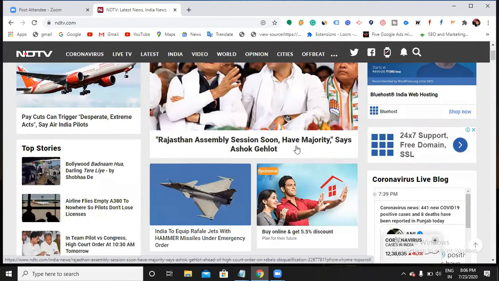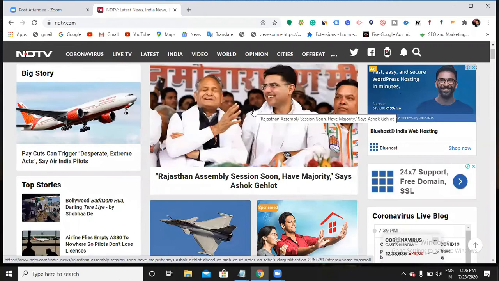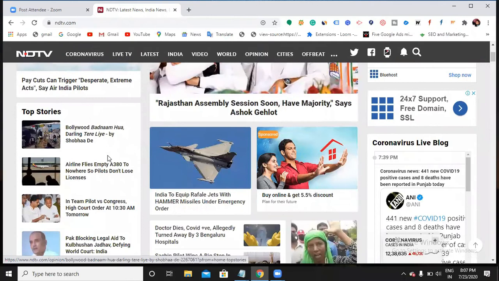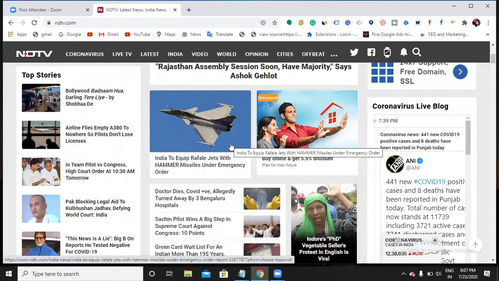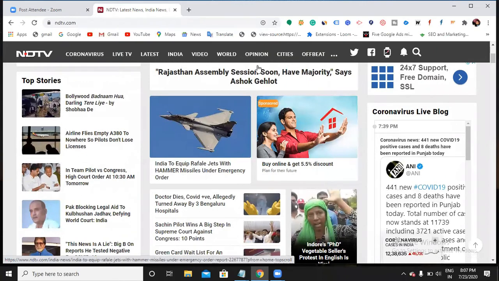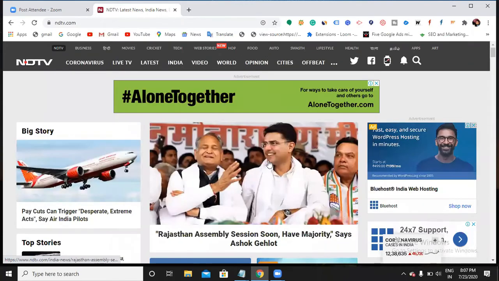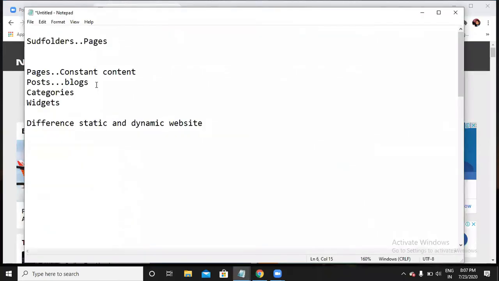Rajasthan Assembly session soon, have majority, says Ashok Gehlot. Now this is not done with the help of pages. This is done with the help of posts. Whatever you can see here, articles, blogs, these are done with posts only. Now if I click this world or videos, those are simply pages. Got it now? So posts are used for writing blogs.